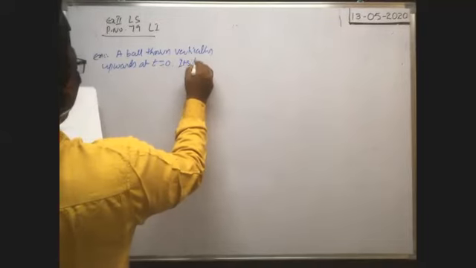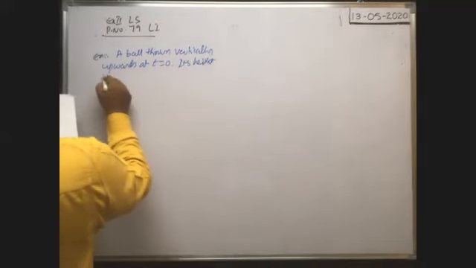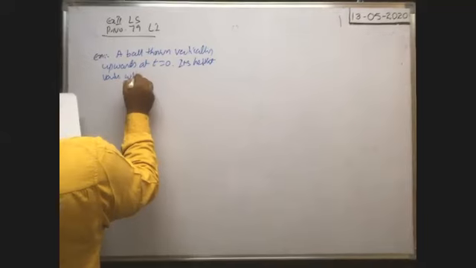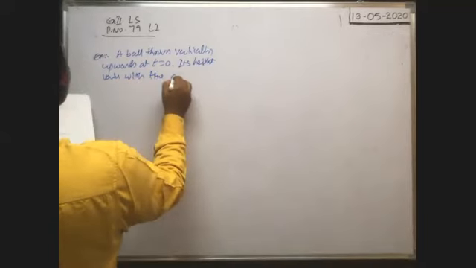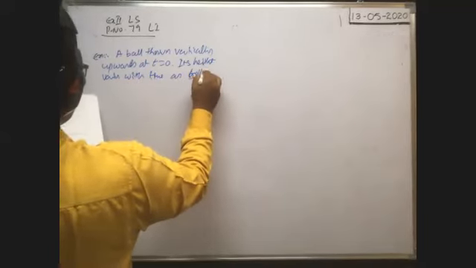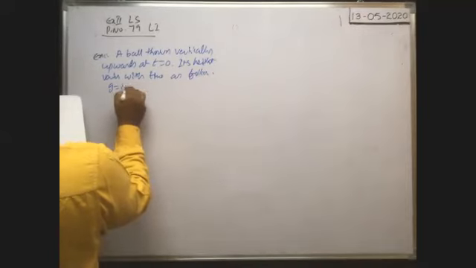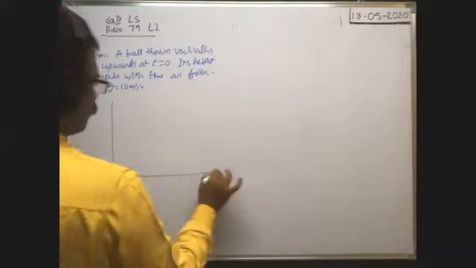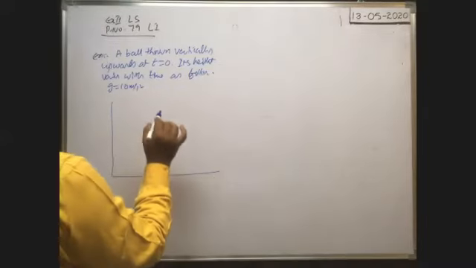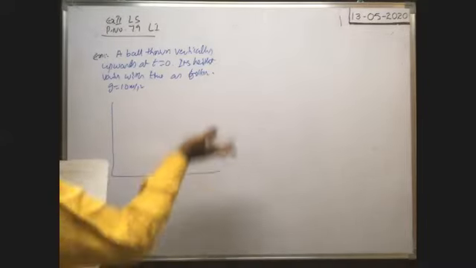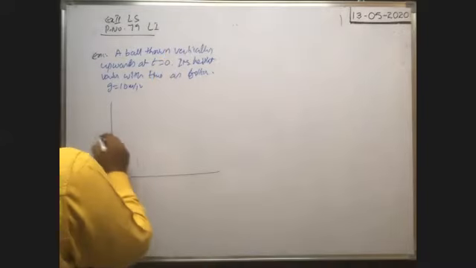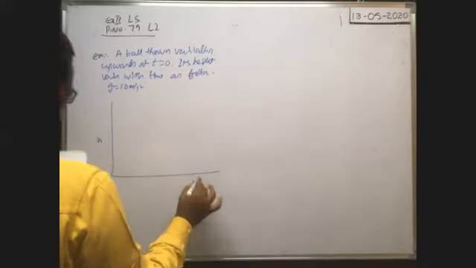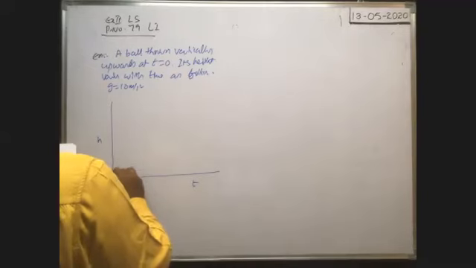Its height varies with time as follows. Consider g is equal to 10 meter per second square. Here, when the body is thrown vertically upwards, at first the height gradually increases, then decreases with time, no? So how height varies with the time? That is given by the graph here, as shown in the diagram.